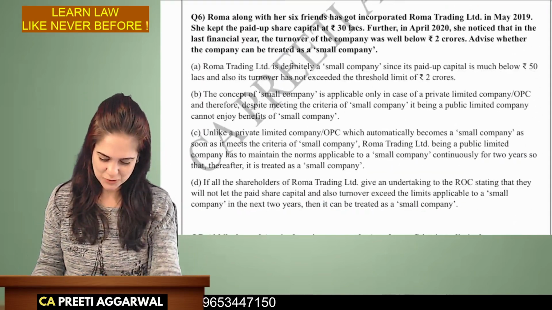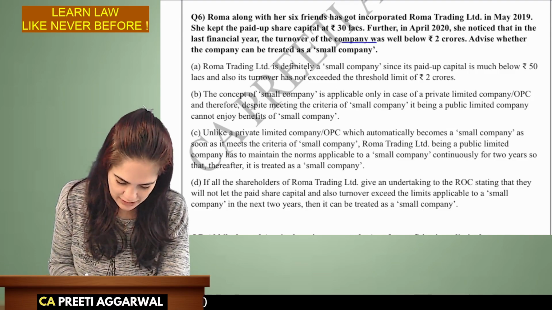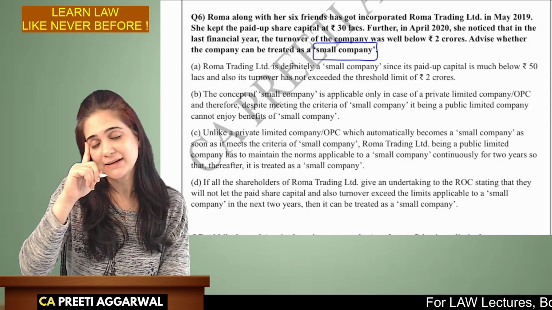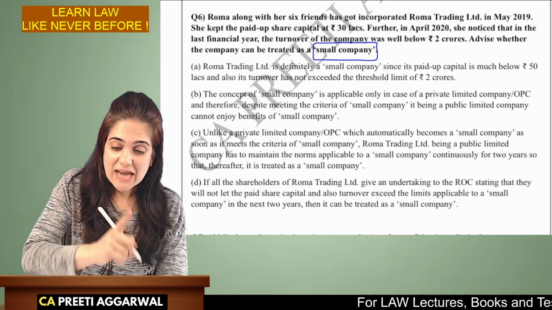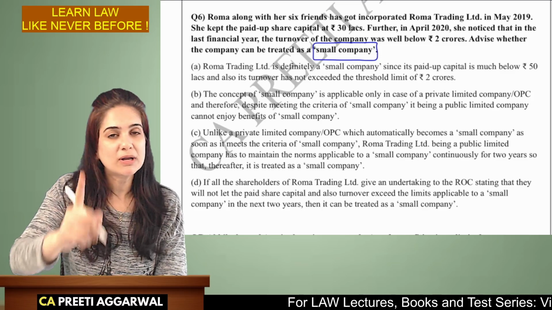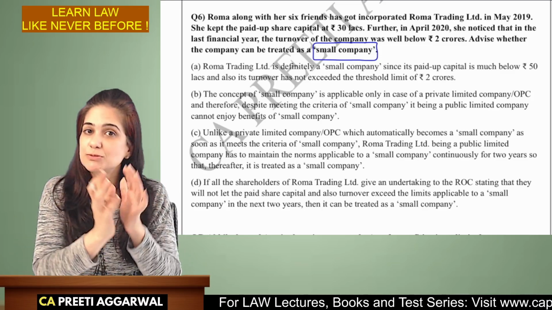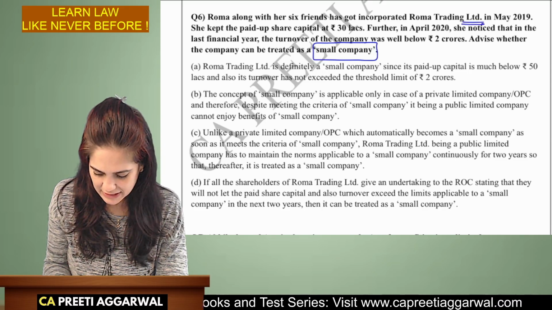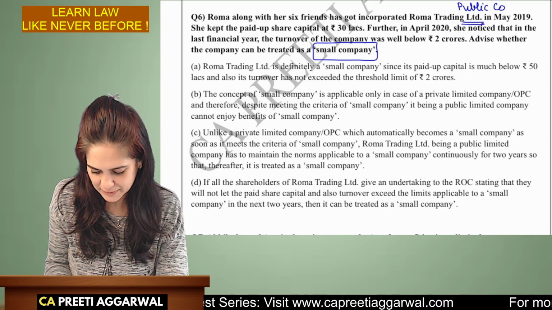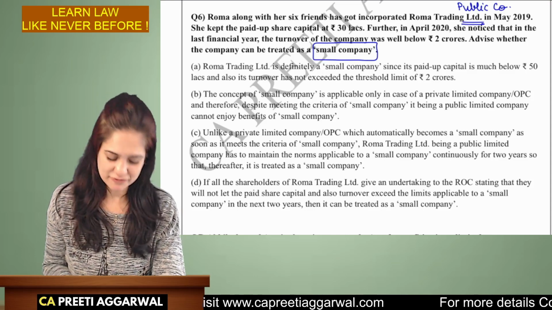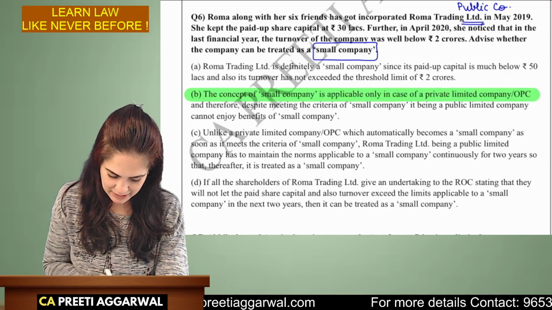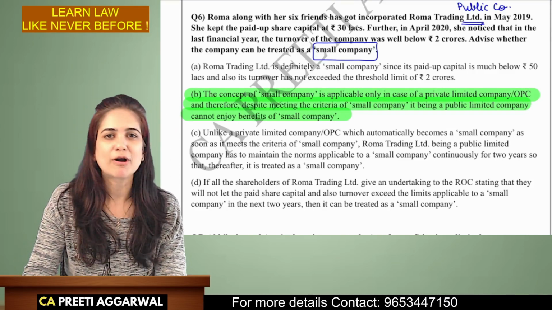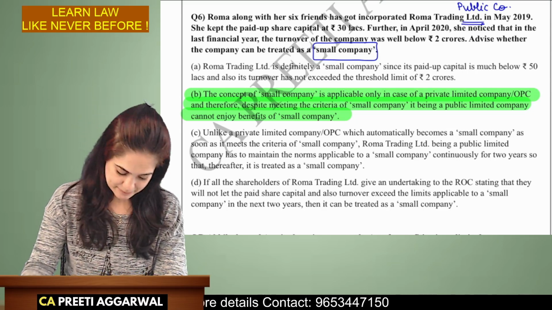What is the answer to the next question? Is it a small company? Be very careful when you read the question on a small company. In my lecture, I had always told you to first identify the type of company, because the small company benefit is given only to a small sized private company. So Roma is incorporating Roma Trading Limited. It is a public company, so they will not get the benefit of a small company. The concept is applicable only to private companies. So in spite of meeting the criteria, it will not get the benefit of a small company.